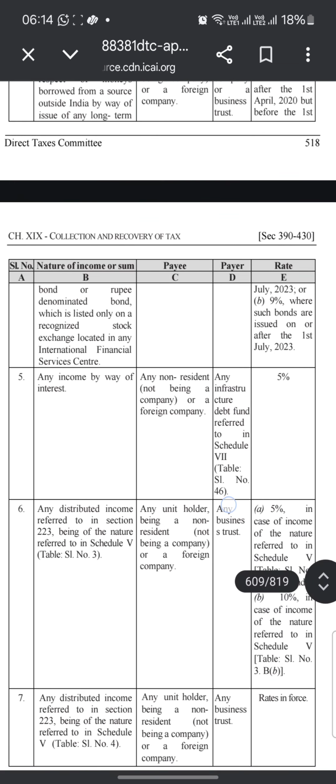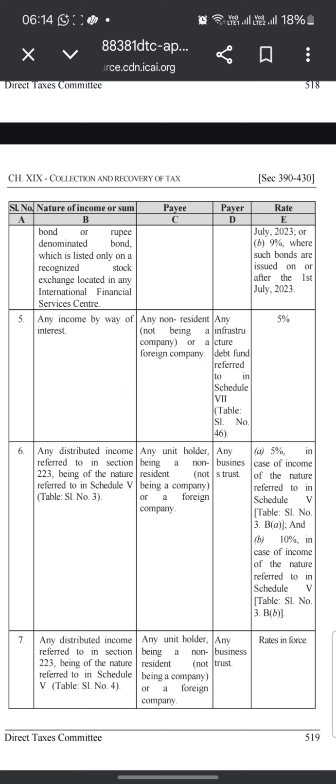Meaning thereby that all these provisions are already mentioned in the Income Tax Acts of 1922 and 1961, and all the provisions have been carried forward from the earlier Income Tax Act 1961. And in 2025 the same provisions are applicable.